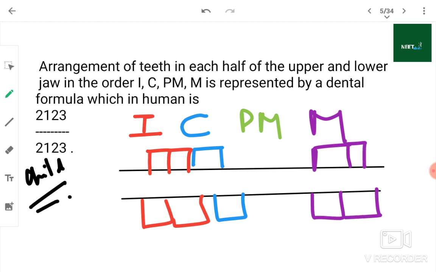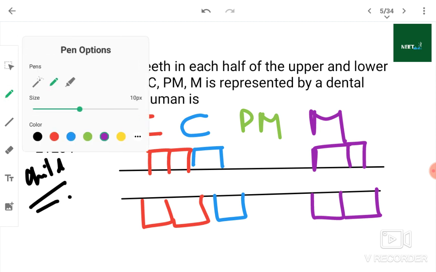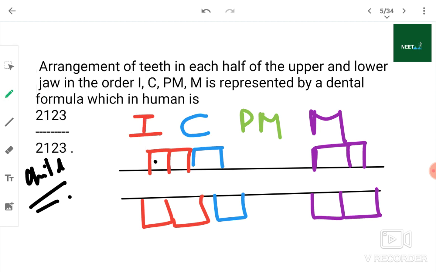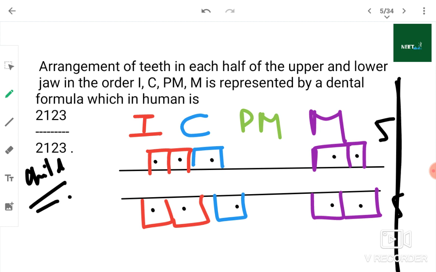So how many does it make up? See here, 1, 2, 3, 4, 5. And here 1, 2, 3, 4, 5. Here also 5. Now this is half jaw. If I make the same diagram on the other side, from there also you will get 5 and 5, which total adds up to 20, and this was the case of a child.